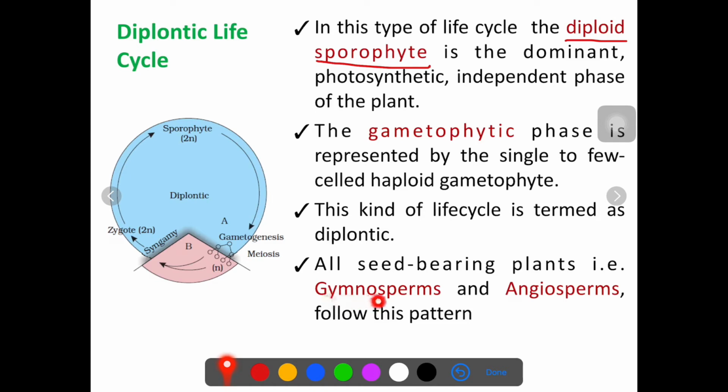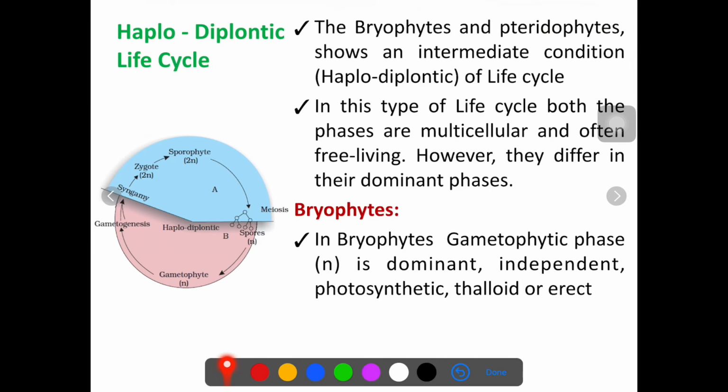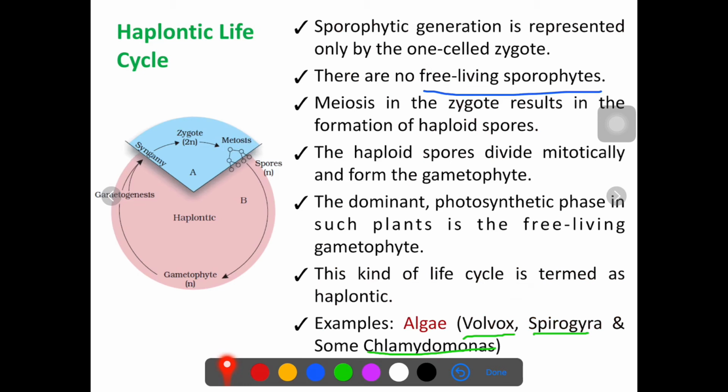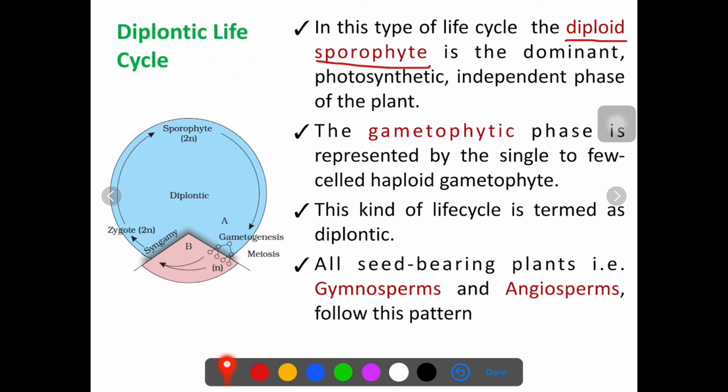This kind of life cycle is observed in seed bearing plants like gymnosperms and angiosperms. So gymnosperms and angiosperms show a diplontic life cycle. Next, the intermediate of this is called haplodiplontic. In the haplontic life cycle, the plant spends the majority of its life in the haploid stage, like algae, Volvox, Spirogyra and Chlamydomonas.